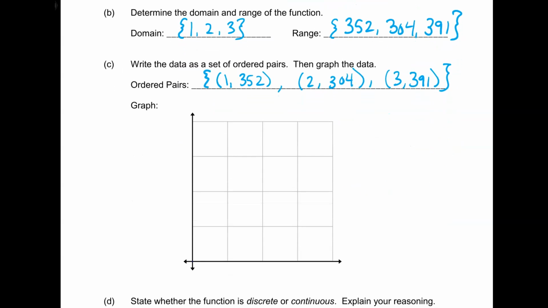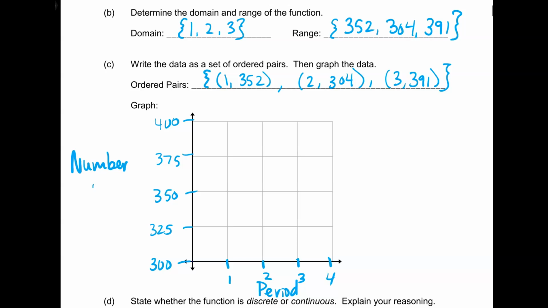So I have to graph them. Normally, domain goes with x. So I'm going to label my x's the period. Domain is the period. That's my independent. 1, 2, 3, 4. And then my y is going to be number of students. That's my range. So I can start at like 300, maybe go by 25, 325, 350, 375, 400. I think that will bring us all together. We can have all of our numbers on here. So this is just standing for number of students. One thing I want you to note when we graph, we have equal spacing. We have labeled axes. Wunderbar.